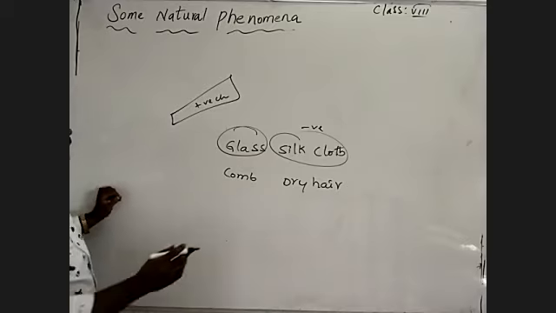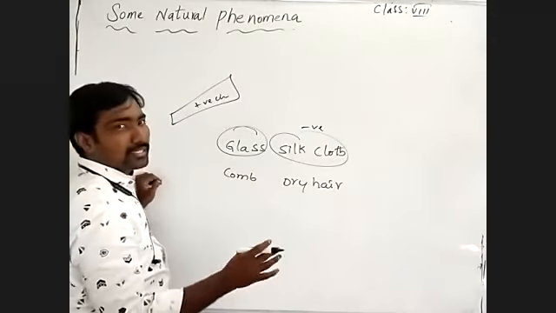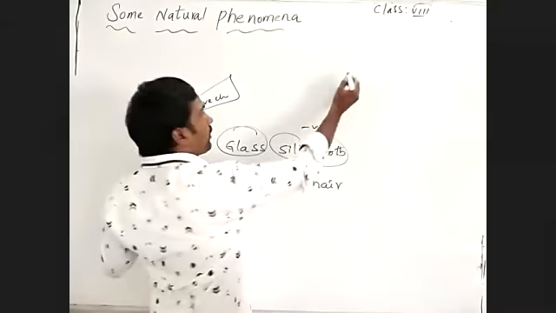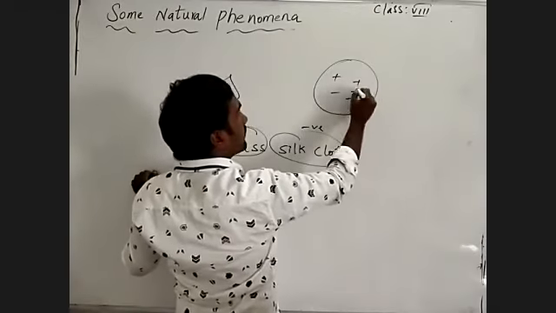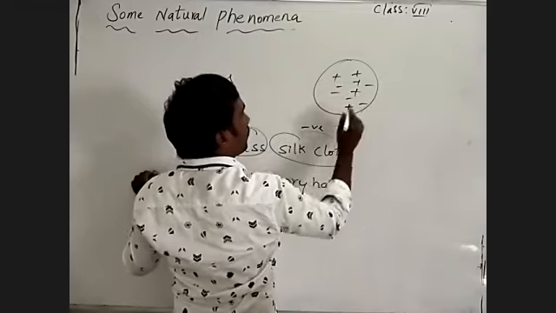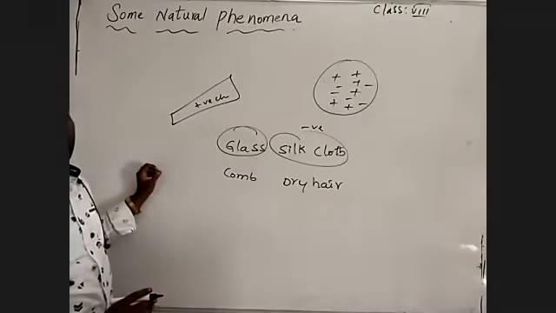Understand? The tiny papers are not charged, not rubbed, so it is a neutral substance. An uncharged body consists of both charges in equal amount, positive charges and negative charges.